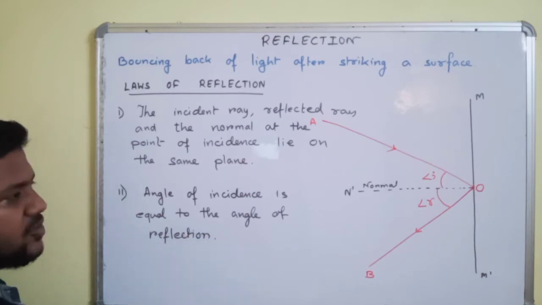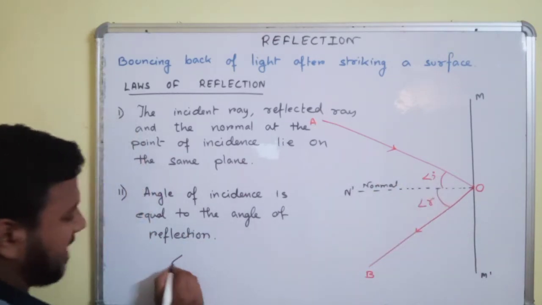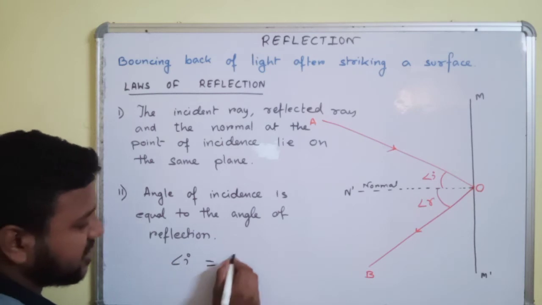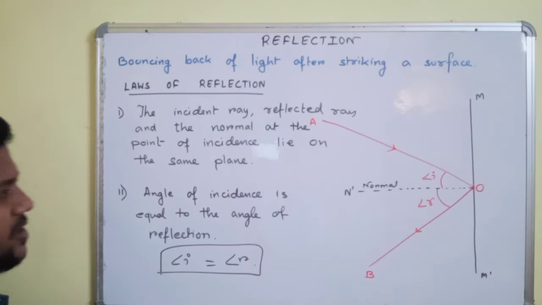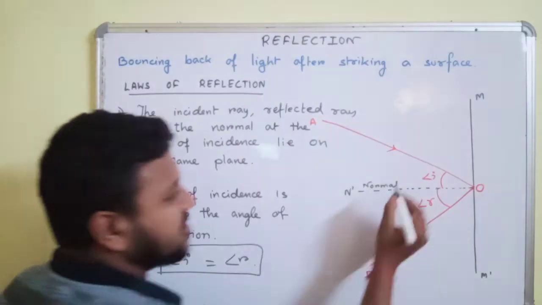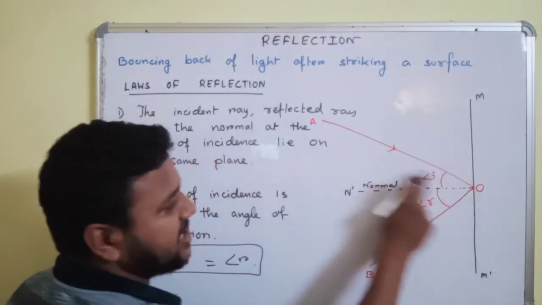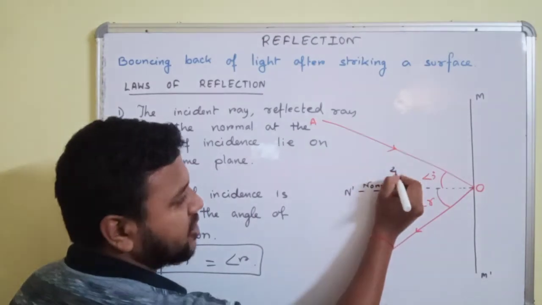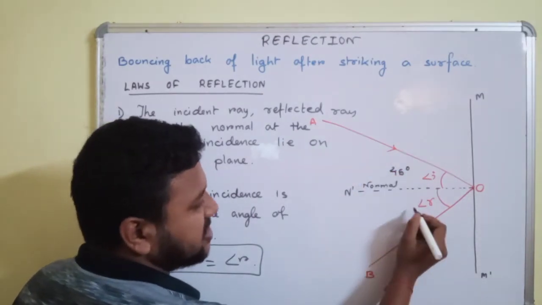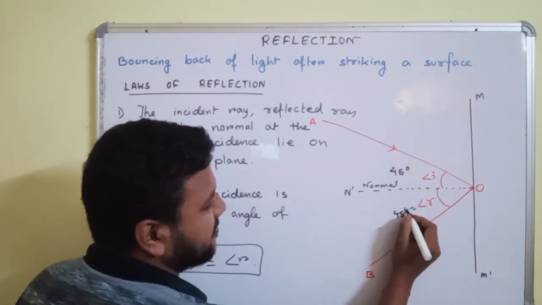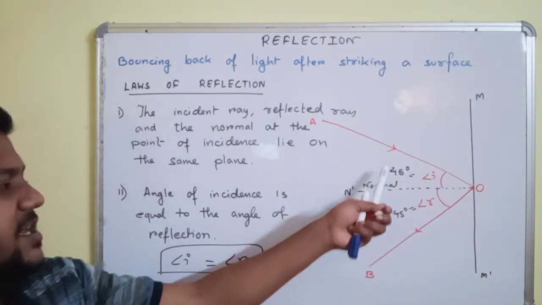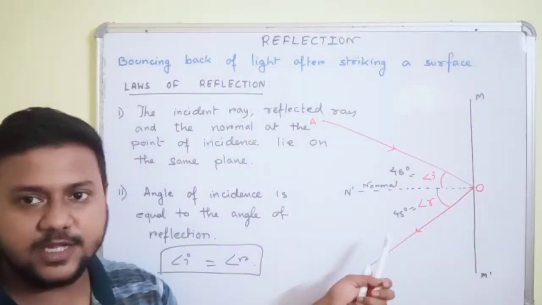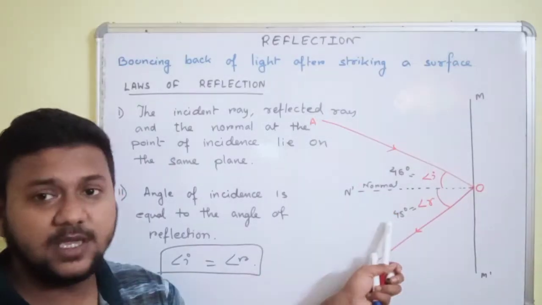That is, if angle I is the angle of incidence, that must be equal to angle R according to the law of reflection. So if the angle between the incident ray and the normal is 45 degrees, this angle will also be 45 degrees according to the law of reflection. If it is 50 degrees, this will also be 50 degrees. If it is 60 degrees, this will also be 60 degrees.